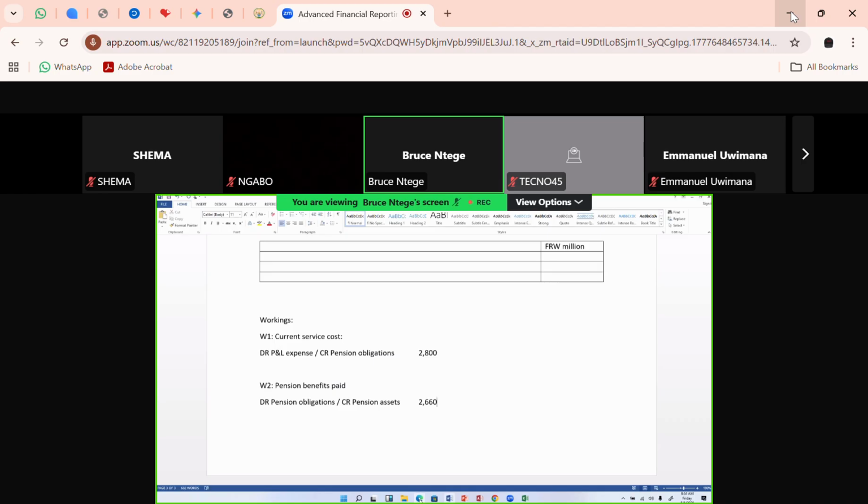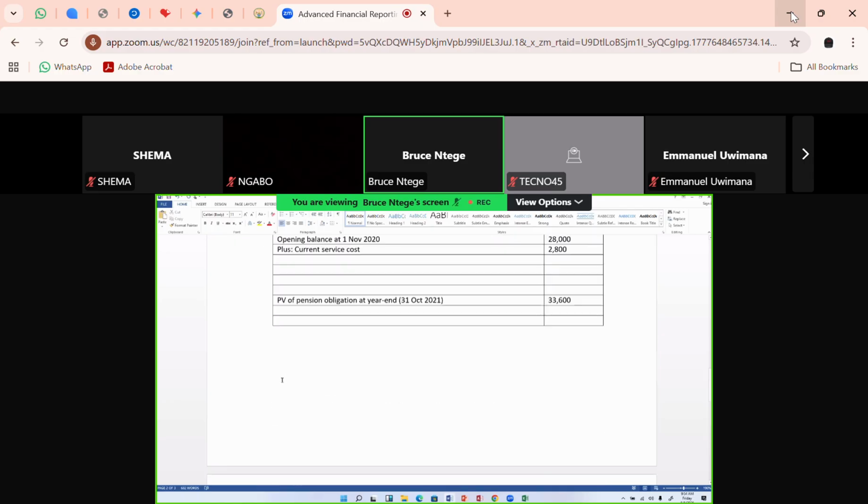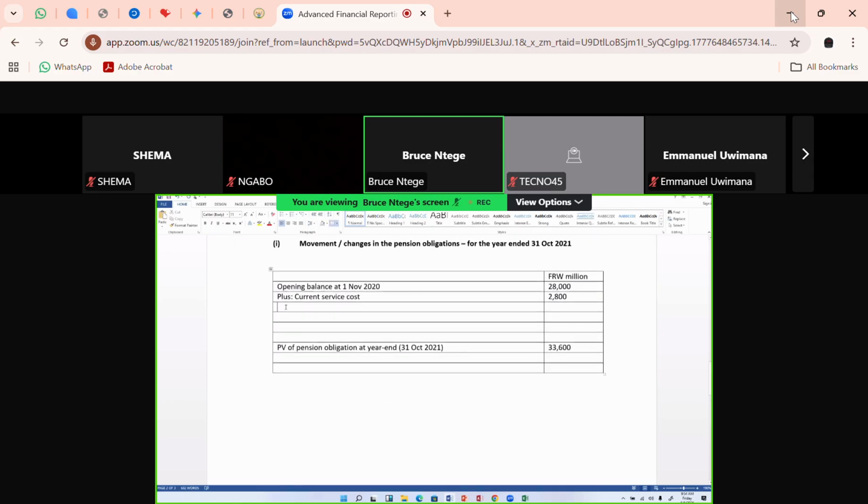So let's go and post that as well. So I'll go to the pension obligations account, which is item 1 here. A debit of an obligations account, an obligation is a liability. If you're debiting a liability, you're reducing. So I'll come in here to say, reducing it, pension benefits paid, which is 2,660.